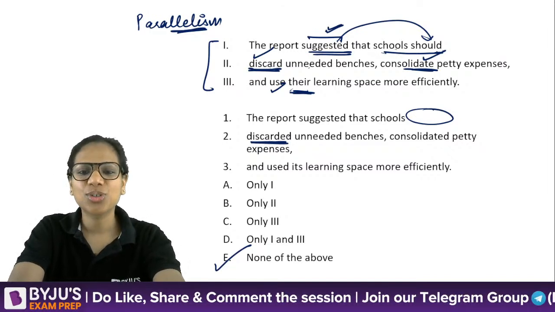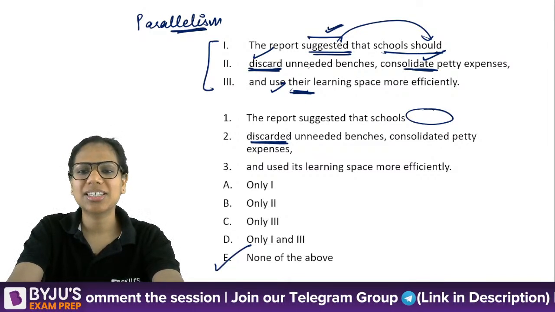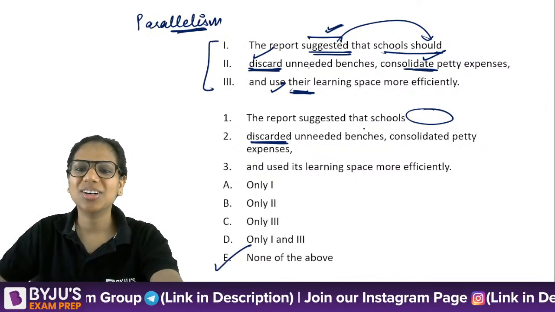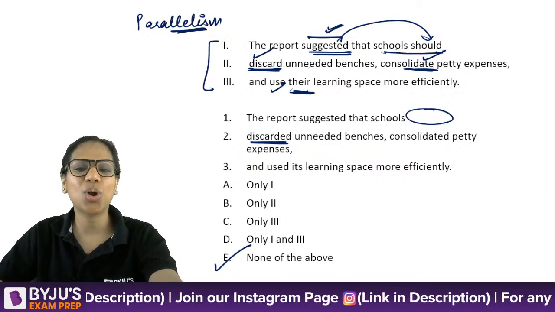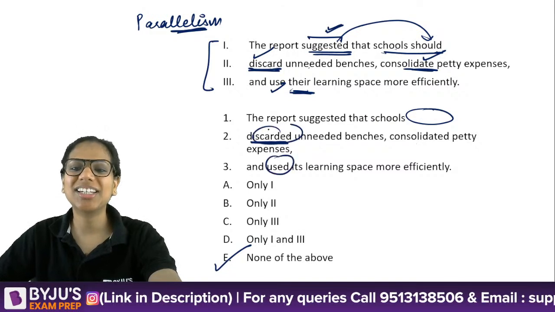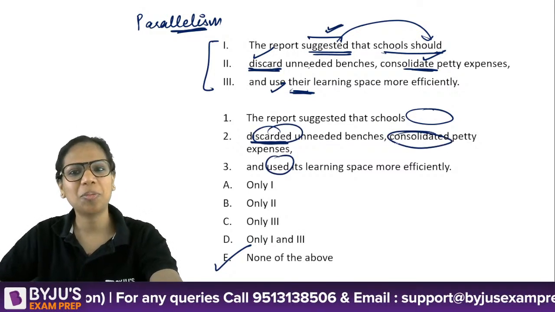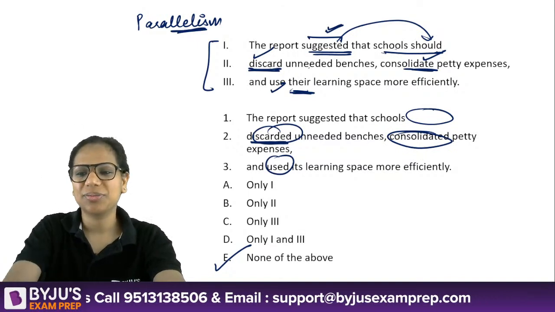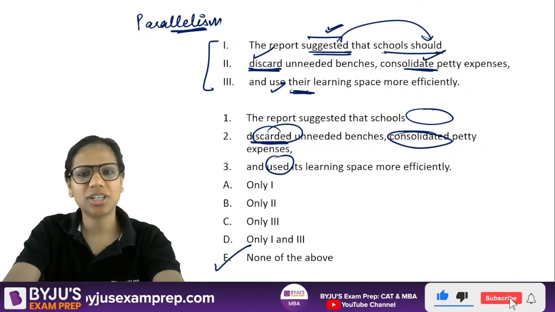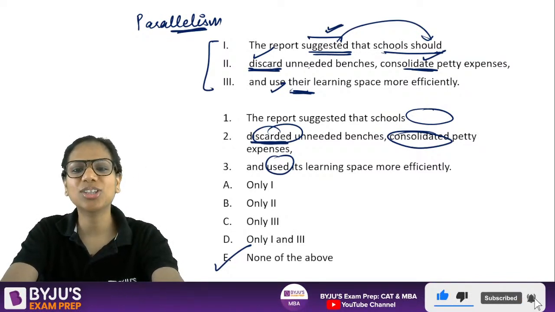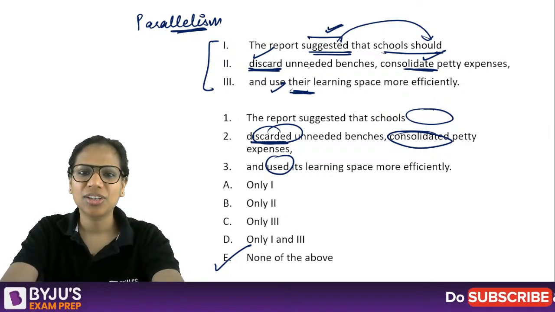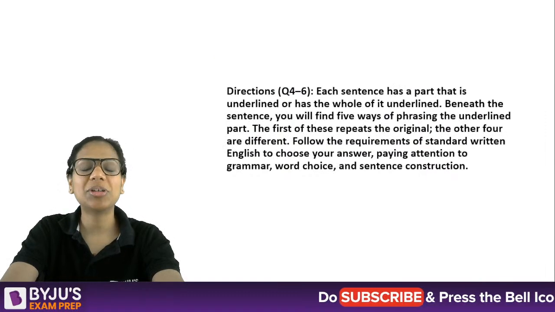All right, so look at your sentences with a micro lens. Here I think the corrections themselves were so wrong that you would not have marked any of these as correction, right? Discarded, consolidated, used. They didn't actually do that. This was a suggestion that was made. Good. Absolutely, Aishwarya. That was the clue that neither of 2 and 3, the correction statements, is correct. Yes, neither of them is correct.